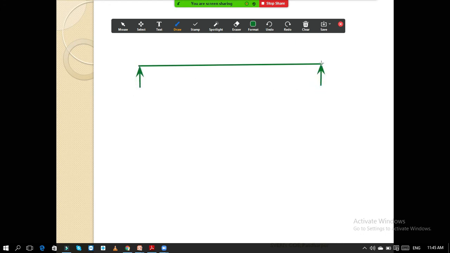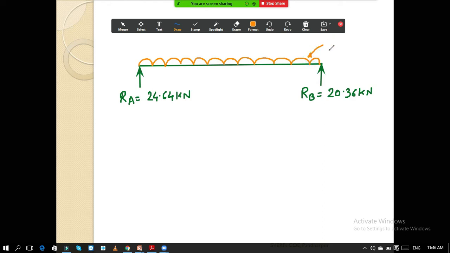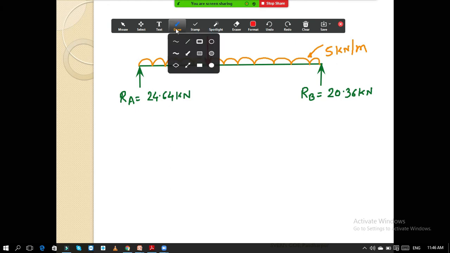So RA, which was 24.64 kilonewton, and then RB, what is the value, 20.36 kilonewton, and this beam carries a UDL over this entire span of 5 kilonewton per meter, and then one point load, somewhere here is the point load, and the value of this load is 10 kilonewton.